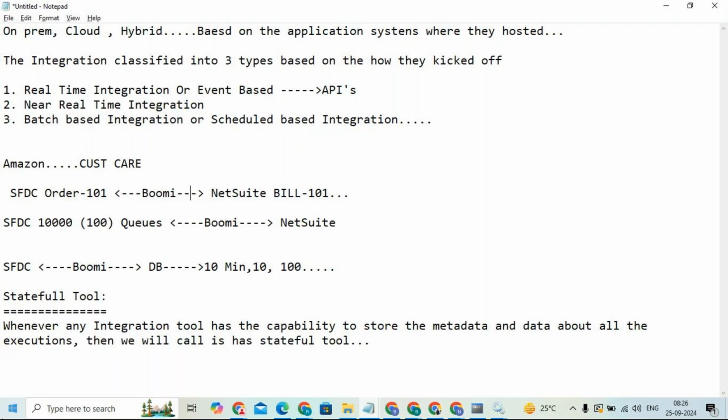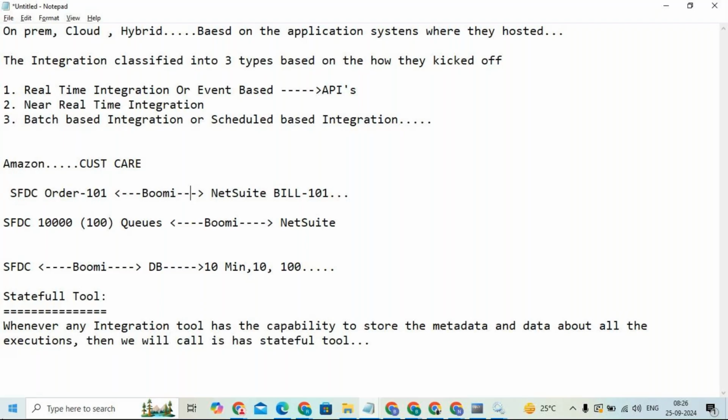For example, right now you are staying in Hyderabad, and all of a sudden you move to Bangalore or Chennai. Now you don't want to ship your product to the Hyderabad location, you want to ship it to Chennai or Bangalore. Then you must have the option to change your shipping address, right? Only then is the customer going to be satisfied.